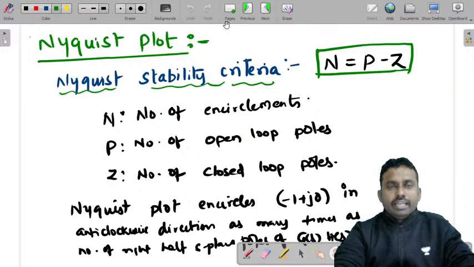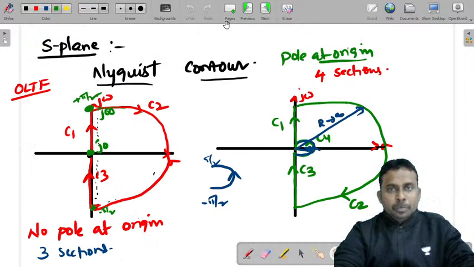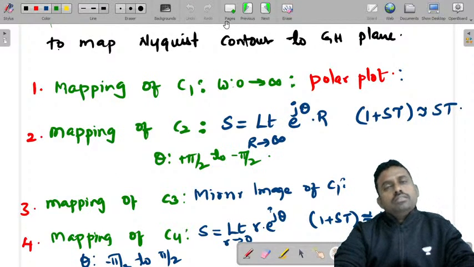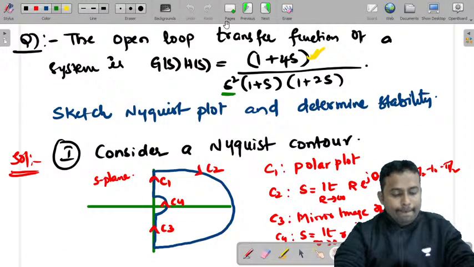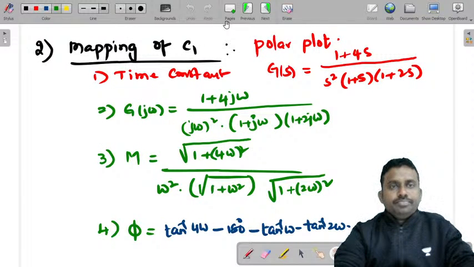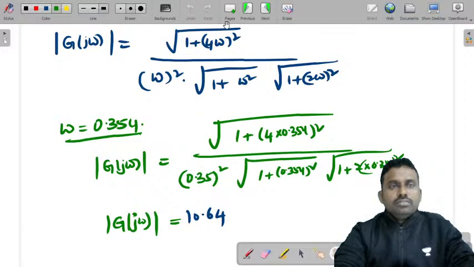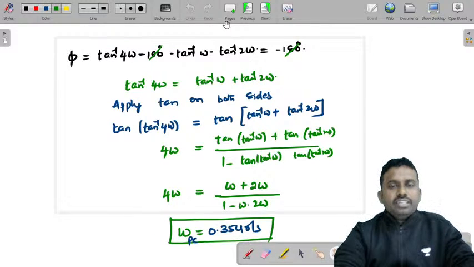Before that, just check this Nyquist stability criteria. N is equal to P minus Z. We will consider these contours. So this is the mapping structure. We have taken a question and tried to map each and every section. C1, we found the point of intersection or phase crossover frequency.